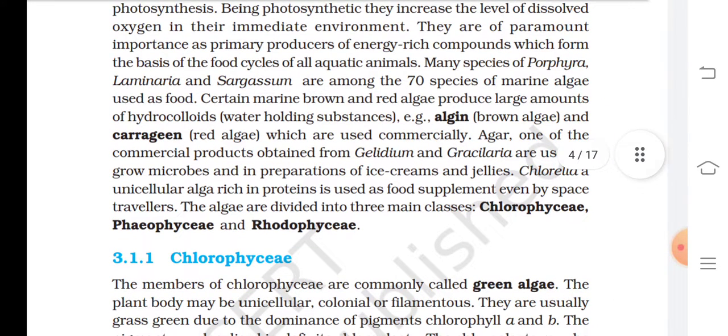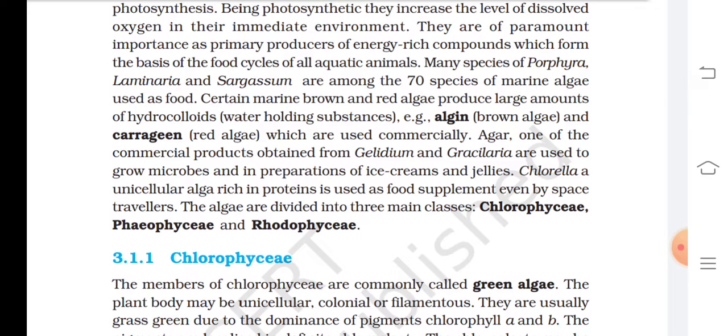algae used as food. Certain marine brown and red algae produce large amounts of hydrocolloids, water-holding substances. Example: algin in brown algae and carrageen in red algae, which are used commercially.